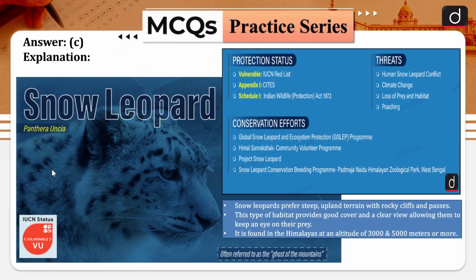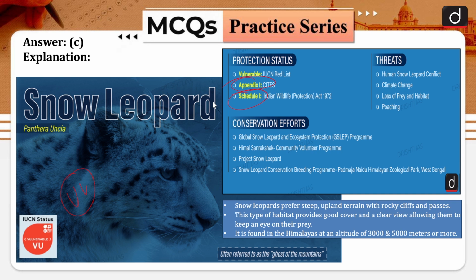Now talking about the snow leopard, they are basically called the ghost of the nights. These are vulnerable species, so please remember that. Other than that, it is in Appendix 1 of CITES, and under the Wildlife Protection Act 1972 of India it is protected under Schedule 1. So you can say that a high degree of protection has been awarded to snow leopards.